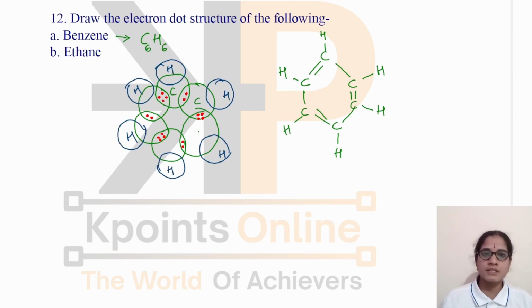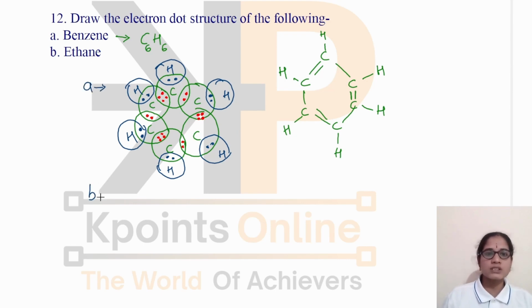All these are carbons, and with hydrogen also there is a sharing of one pair of electrons between these two atoms. So I will show it as two electrons here. This is how we can draw the electron dot structure for benzene. Alternately, there is a double bond between these two atoms, because of which we have shown two pairs of electrons in an alternate manner. Yes, this is the electron dot structure of benzene.